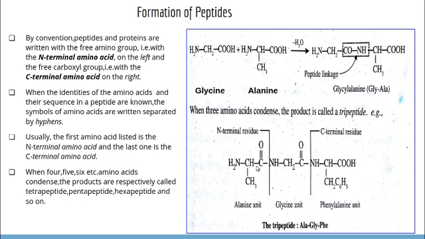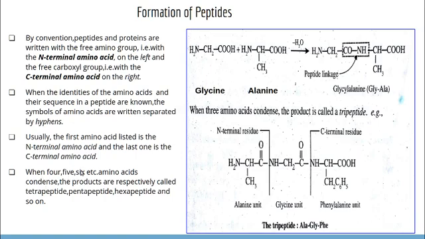The COOH group is not free, it has combined with the NH group of the glycine unit. So the first amino acid will always be the N-terminal amino acid, and the last one is the C-terminal amino acid. The last one is phenylalanine. In this case the COOH group is free, and its NH2 group is combined with the COOH group of the glycine unit. So the first amino acid will always be N-terminal and the last one is always C-terminal.